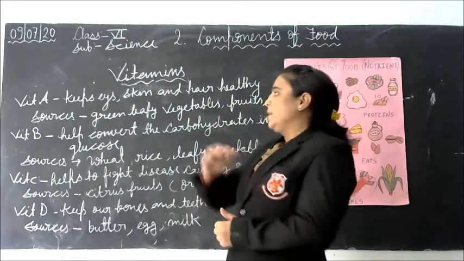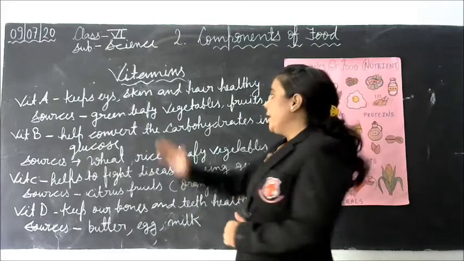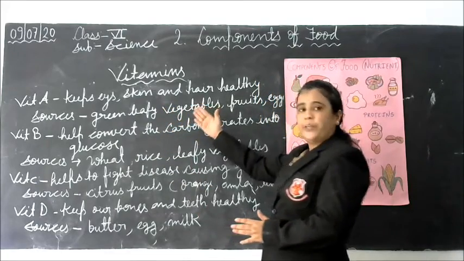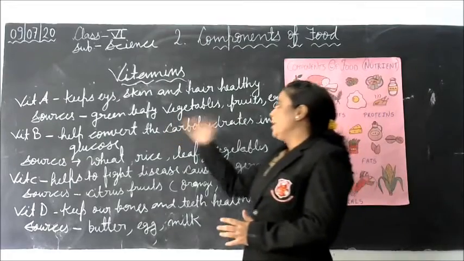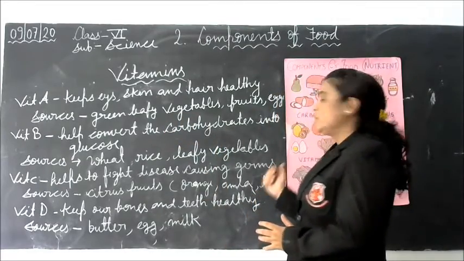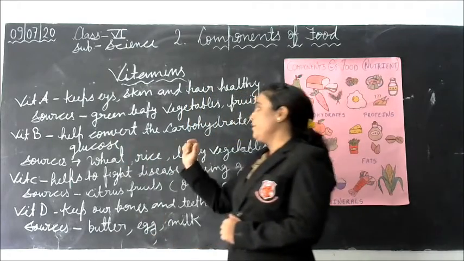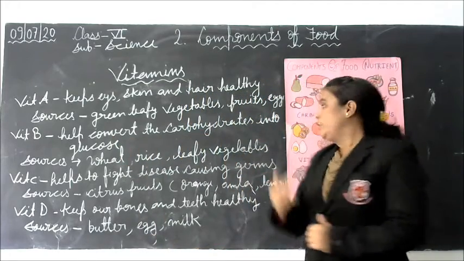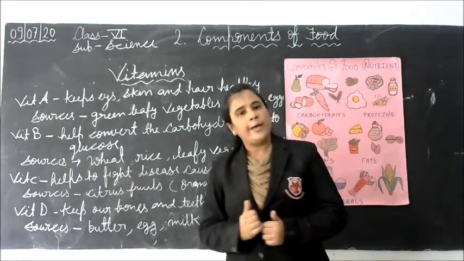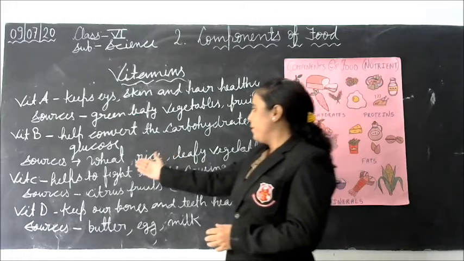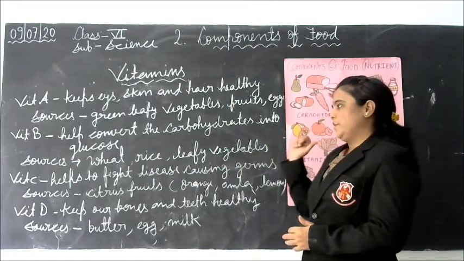Okay. First, I have taken vitamin A. Students, vitamin A keeps eyes, skin and hair healthy. We get vitamin A from green leafy vegetables, fruits and eggs. Next, vitamin B. Vitamin B helps convert carbohydrate into glucose and gives us energy. Sources of vitamin B: wheat, rice, leafy vegetables.